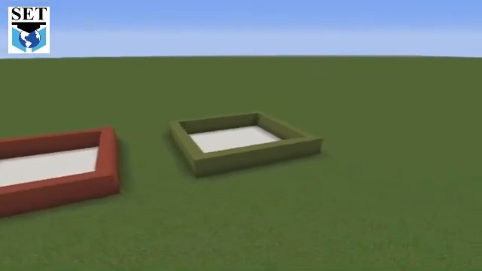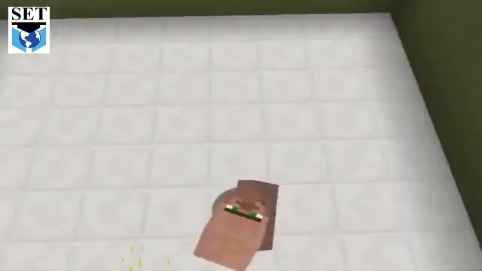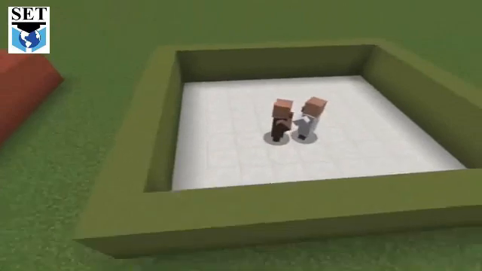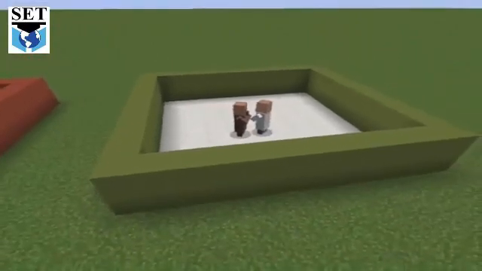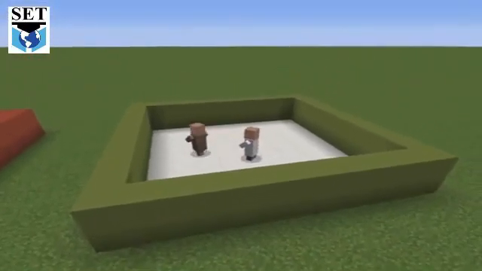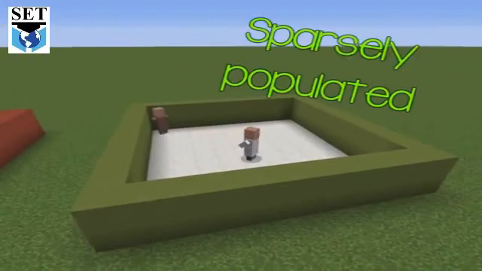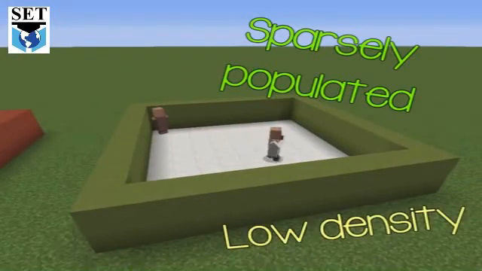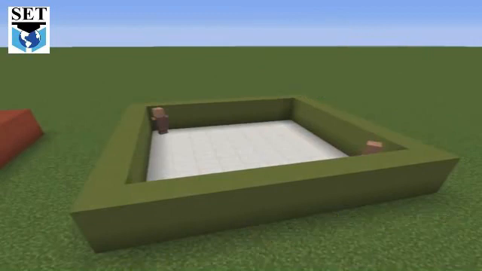See, in this sparsely populated area, only a few people are living. See, 2 people are living. They have a lot of space to live. They have a lot of facilities to avail. They can easily move here and there, and they can enjoy every bounty of life, because they have low density, that's why.